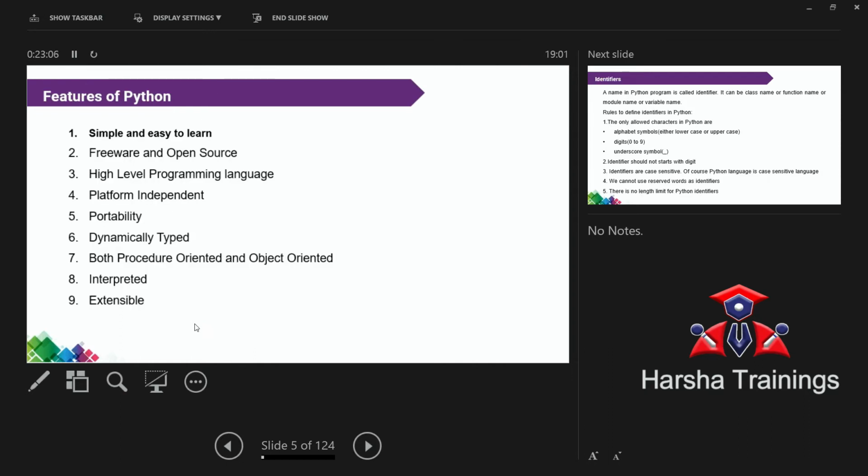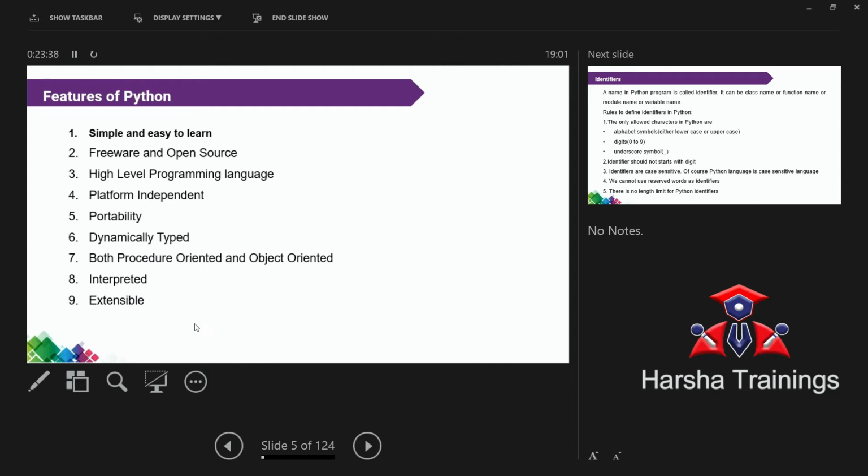Now, these are the features of Python. We will discuss each and every feature in detail. The first one, I think by seeing the features, you can easily understand. Simple and easy to learn. No need to explain. Simple and easy to learn in the sense it contains fewer statements and very few syntaxes. That is the reason it is very simple to learn Python programming, and it is very easy.